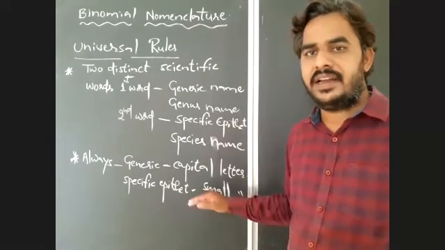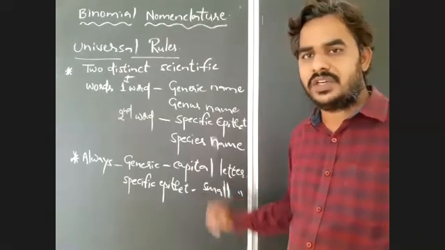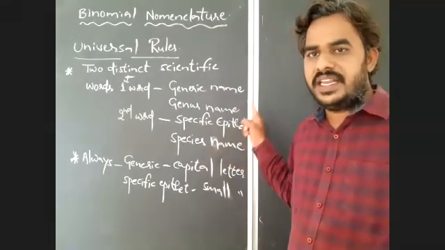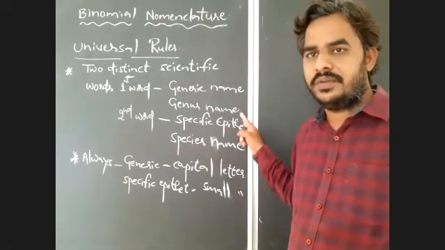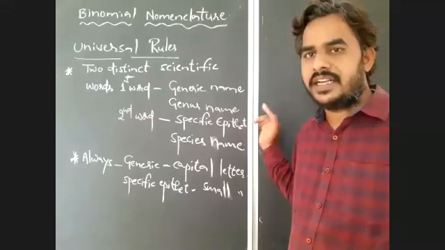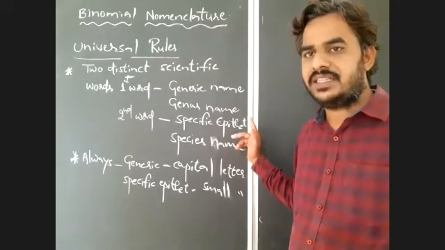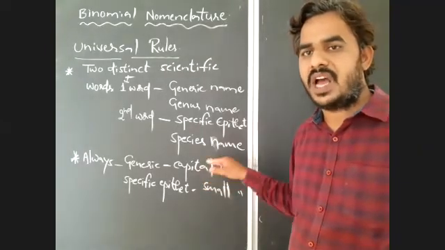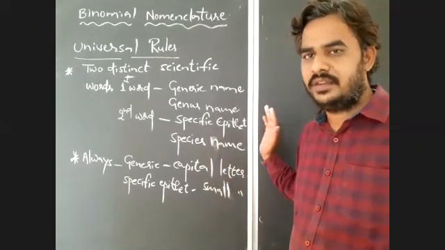And the second universal rule of binomial nomenclature: in the two scientific words, the generic name represents a noun, and the specific epithet is an adjective. Because of that, always the genus name or generic name should start with a capital alphabet.